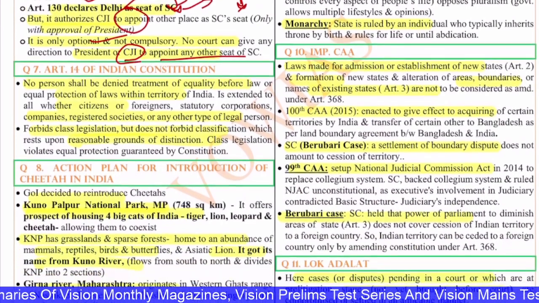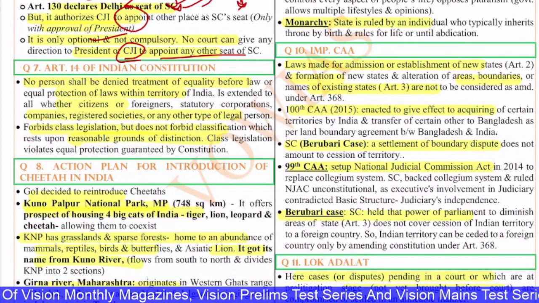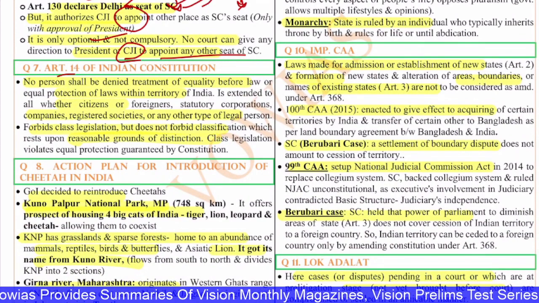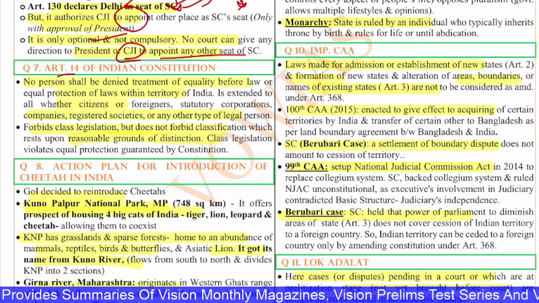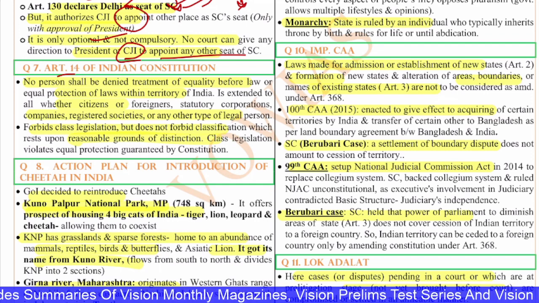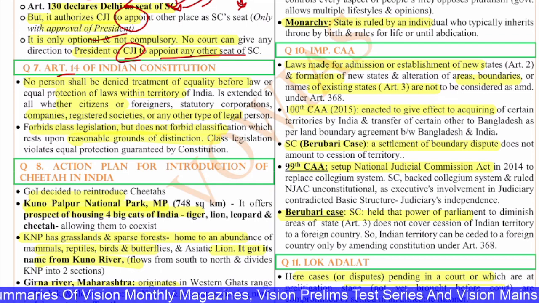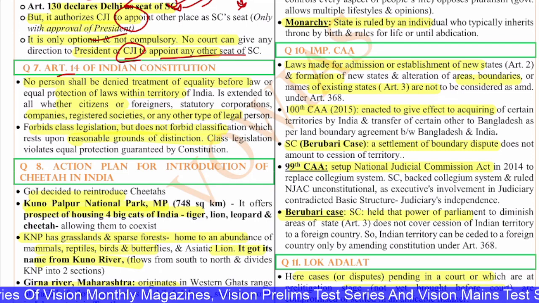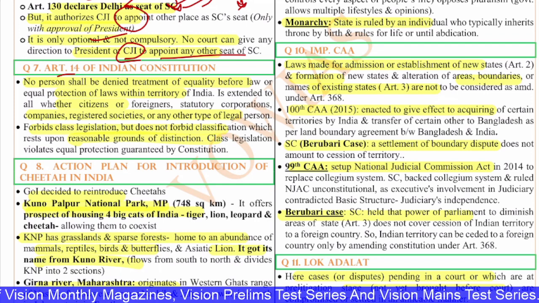Next, question number 7 is with regard to Article 14 of the Indian Constitution. Article 14 talks about the right to equality. Under this, no person shall be denied equality before law or equal protection of laws within the territory of India. It is extended to all citizens and foreigners, and statutory corporations, foreign companies, registered societies, etc. It forbids class legislation, but does not forbid classification which rests upon a reasonable ground of distinction.